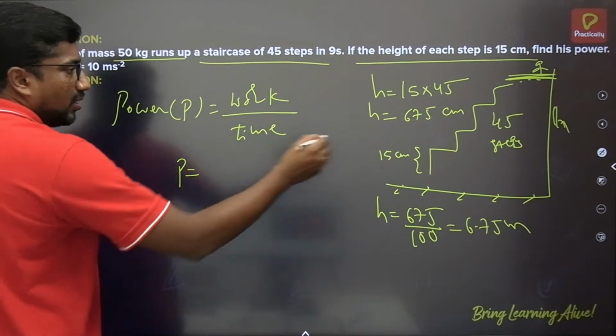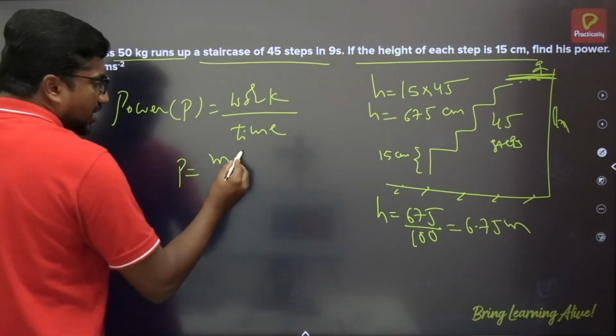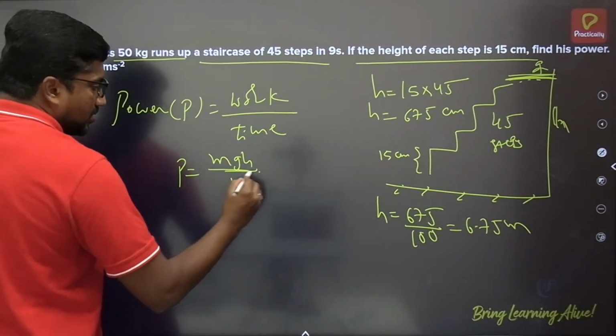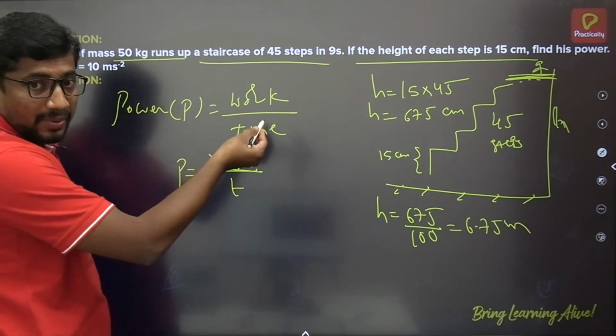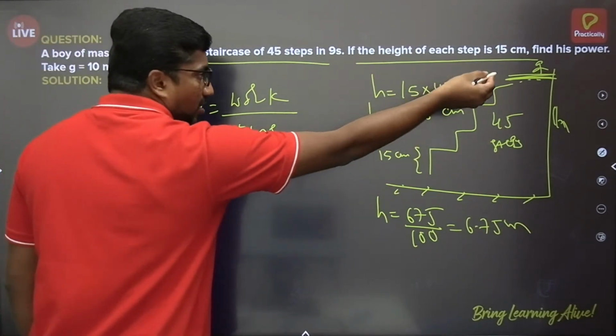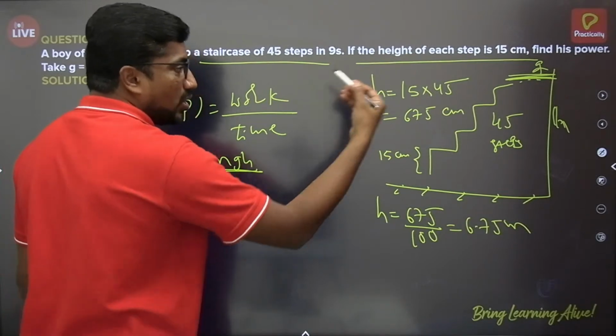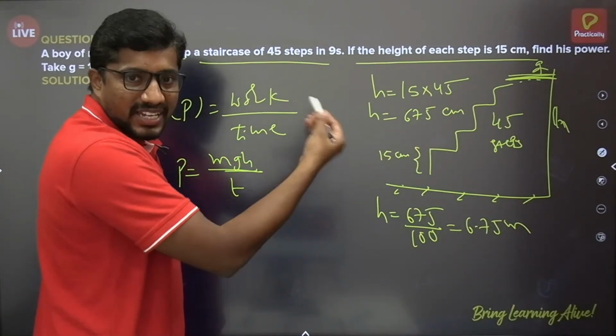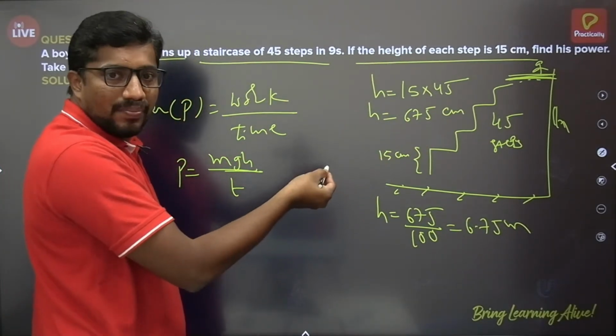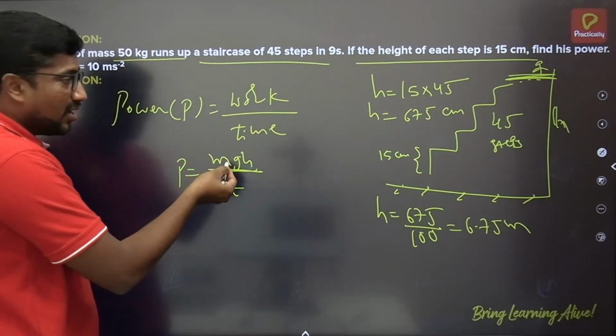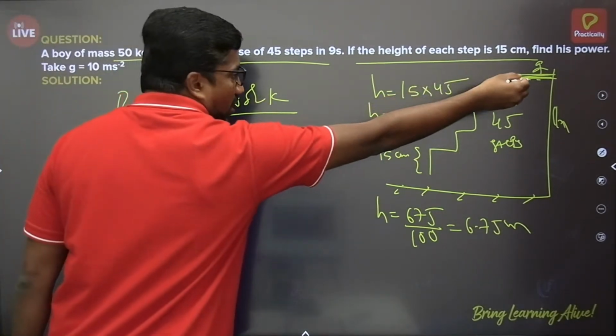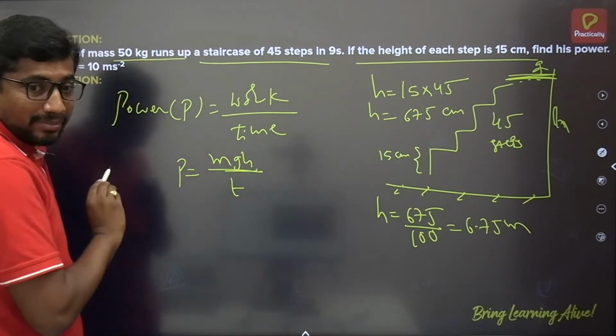So work done can be written as mgh by time t. Since work done is equals to force multiplied by displacement, from here to here he has to lift up his own body. That means his own weight he has to overcome. Weight of the body is mg, and height to which he has to rise is h. So mgh by time t.